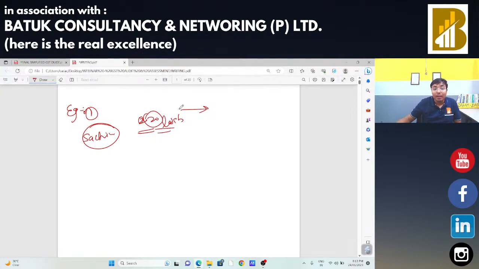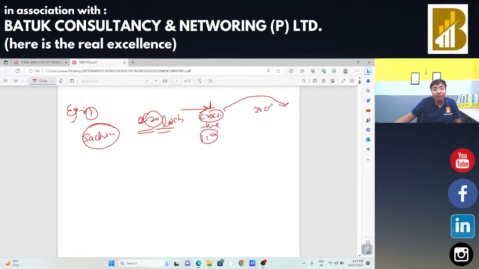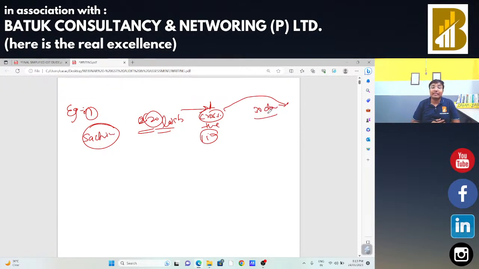In that case, from the date on which my turnover crosses the limit, if I apply for the GST registration within 30 days, I am eligible to claim the input tax credit which is available in my hand as on the date on which my turnover has crossed the limit.